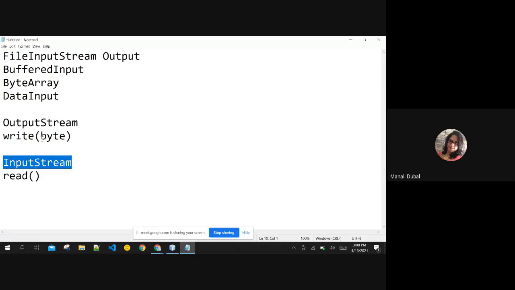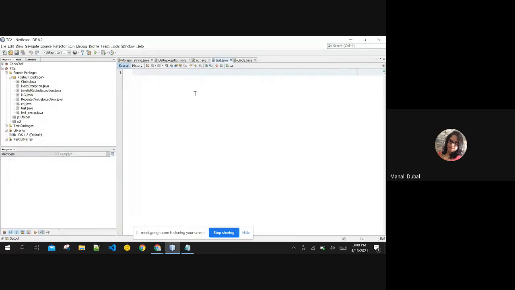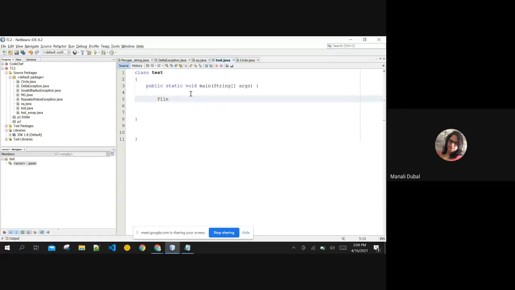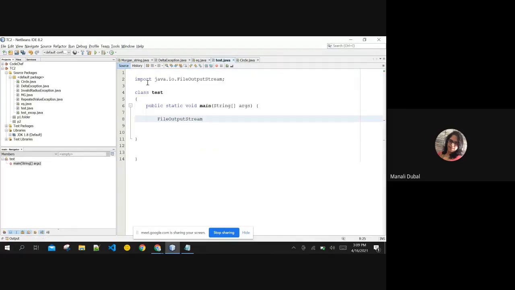The example stands for itself. If I try to show it to you, it is going to be the same thing. We are going to create a class. It is a very simple example. I am showing you the first output stream. Let us try to write to a file. Let us try to shift data to a file. Then I am creating my void main, and you can use the FileOutputStream class. It is already there in java.io, so when you click on it, the java.io package is imported automatically. You can choose to import all of them or just one, totally your choice.